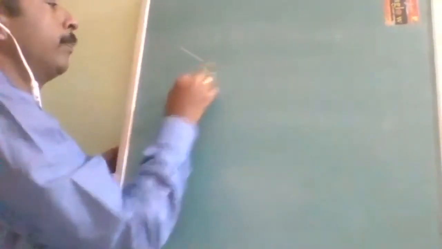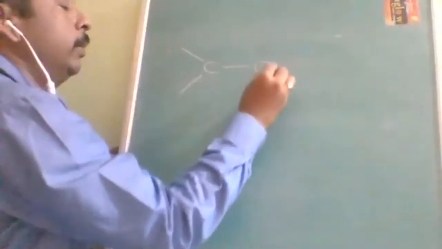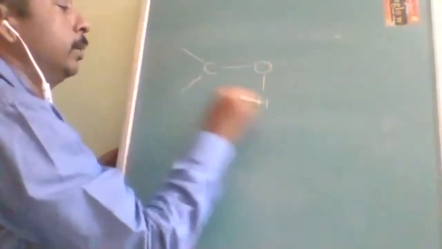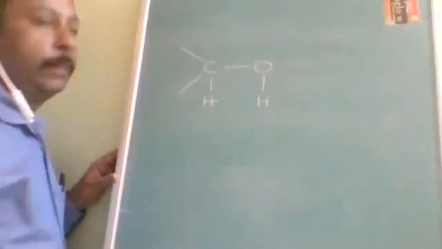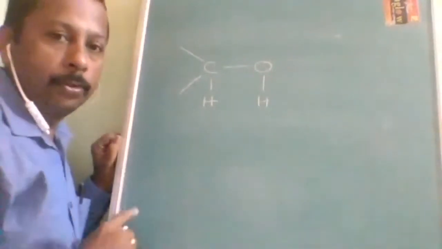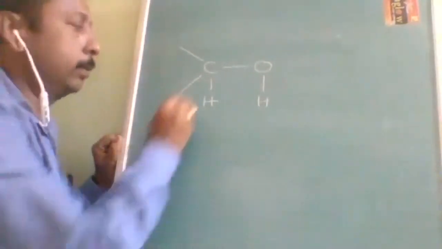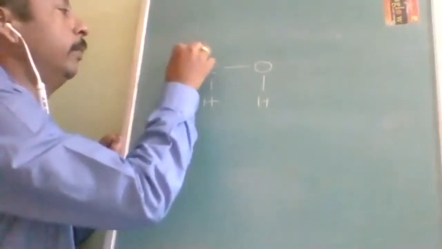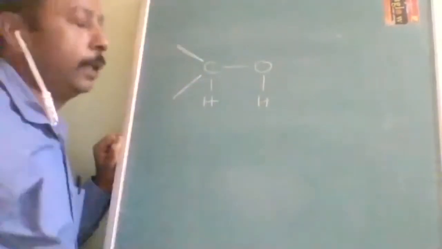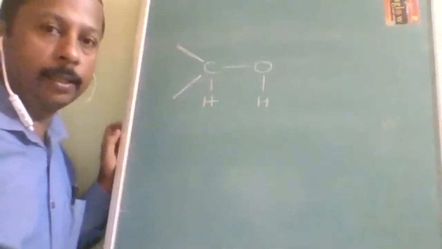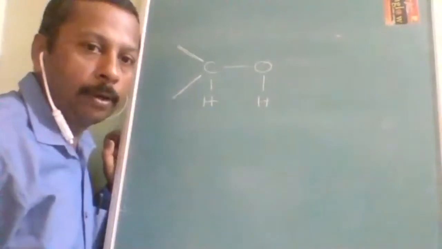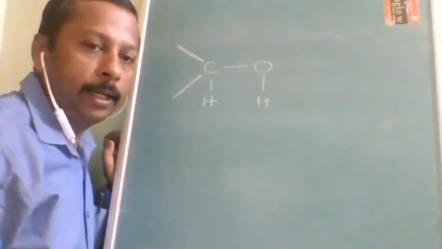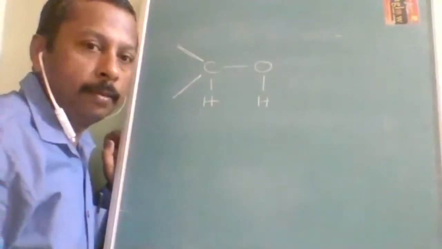Now coming to the common way of understanding. For easy understanding, I am telling you like this. What you know is alcohol. Whether it is primary or secondary, it cannot be tertiary. Understood? There is no product from tertiary alcohols with mild oxidizing agents.